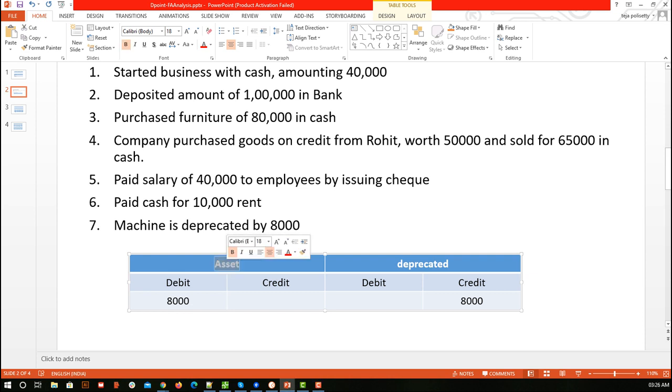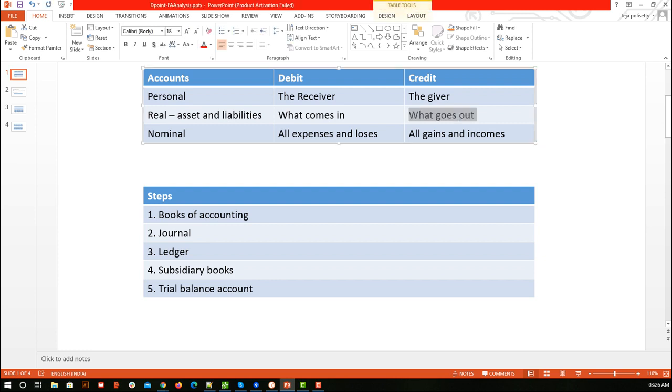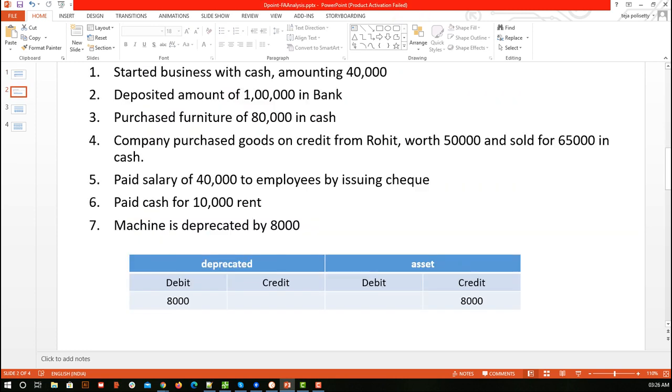No, I have reversed the account. This is depreciation and this is our asset account. What is happening is we have a machine and the value is going out from that asset, so we say 8000 is credited, it is going out. What goes out is our credit. So here the value from the asset is going out and it is like coming into our liability account, that is 8000, which is gone from the asset value. I hope this is clear.